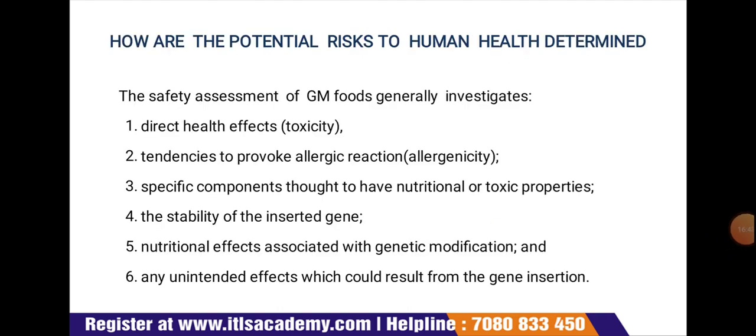Next, let's talk about how the potential risks to human health are determined. Here, the safety assessment of GM food generally investigates the direct health effect, that is, it is checked for its toxicity and tendencies to provoke allergic reactions, specific components thought to have nutritional or toxic properties, the stability of the inserted gene, nutritional effects associated with the genetic modification, and any unintended effects which could result from the gene insertion.